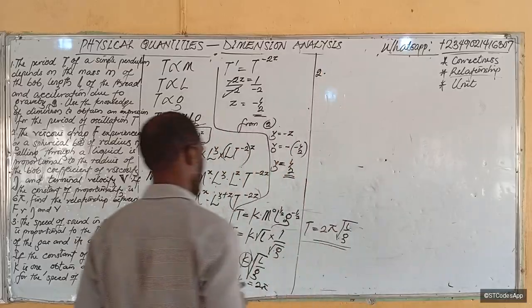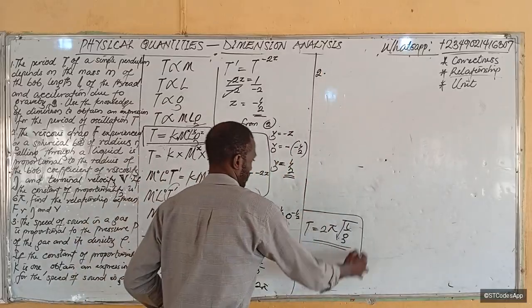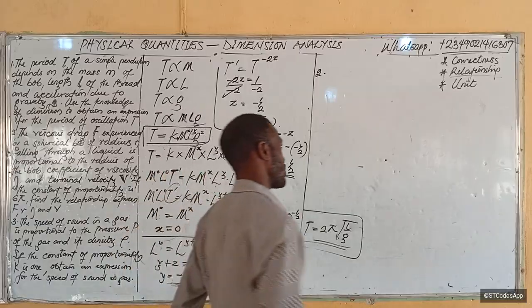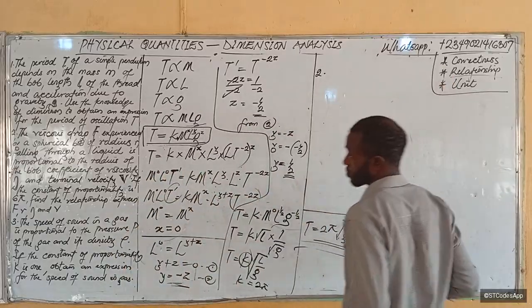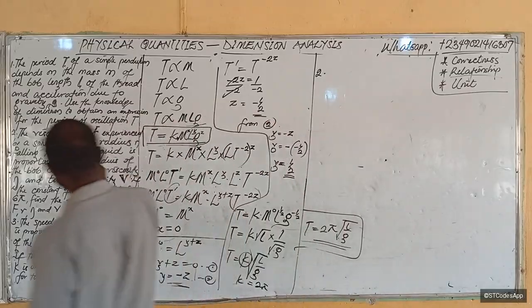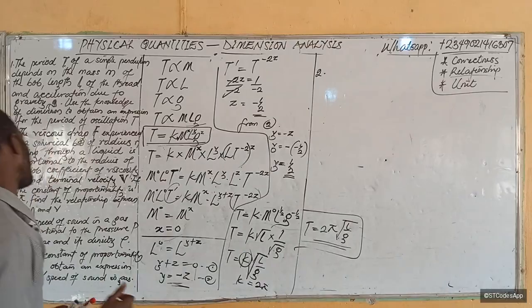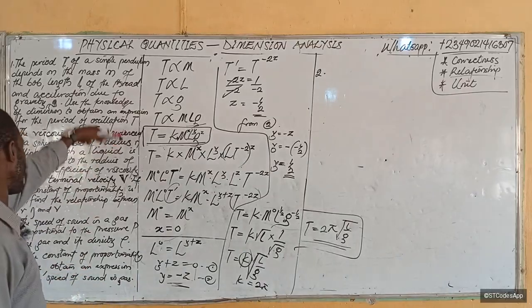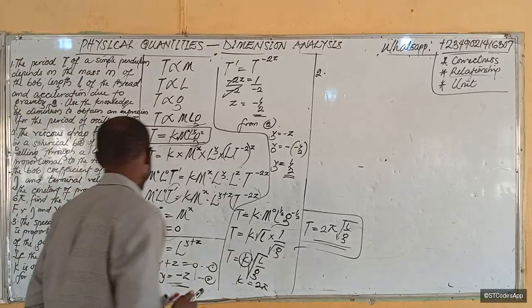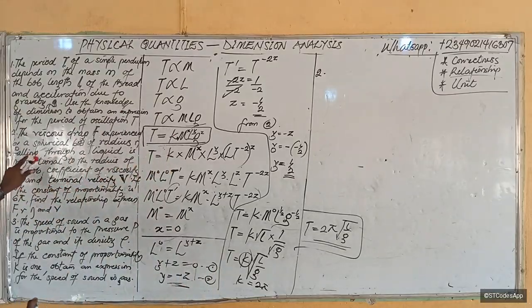Number 2 says that the viscous drag F, drag is a force, experienced by a spherical bulb of radius R falling through a liquid is proportional to the radius of the bulb, coefficient of viscosity, and terminal velocity.